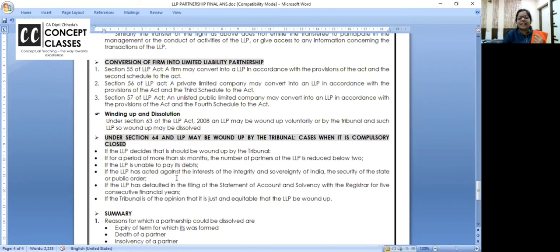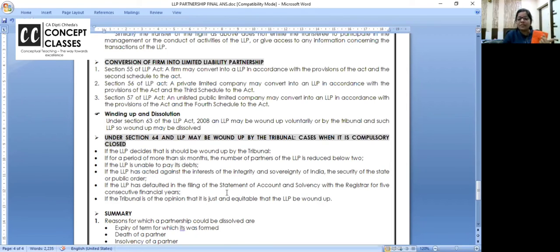If LLP has acted against the interest of integrity, sovereignty of India and security, sometimes they are doing an act or business which was legal, but now it is not legal. It is affecting the security of the state, and by public order, no one can do this. Stop. LLP is closed. LLP has defaulted in filing the statement of accounts, 6 months, annual return, 60 days.